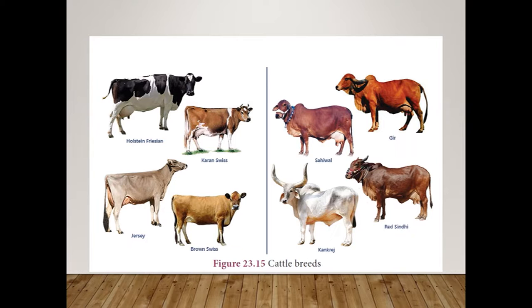In the textbook: Sahiwal, Red Sindhi, Deoni and Gir. Exotic breeds: Jersey, Brown Swiss, Karan Swiss and Holstein Friesian. Then we have learnt about draught breed, dual purpose, and the composition of cattle feed.